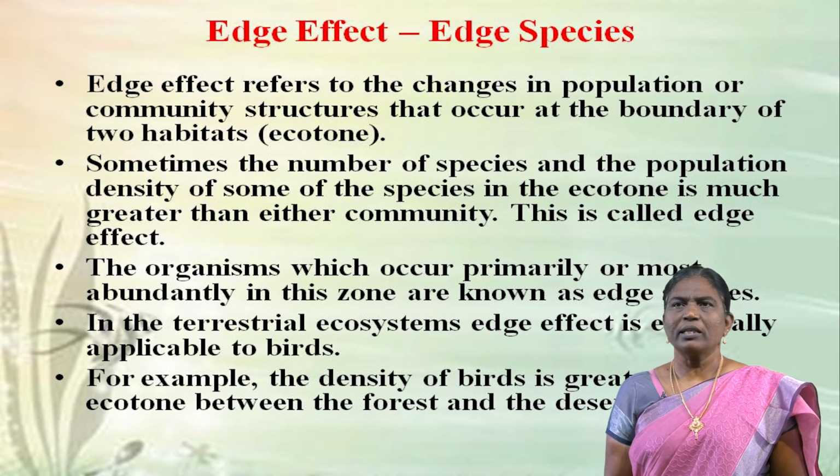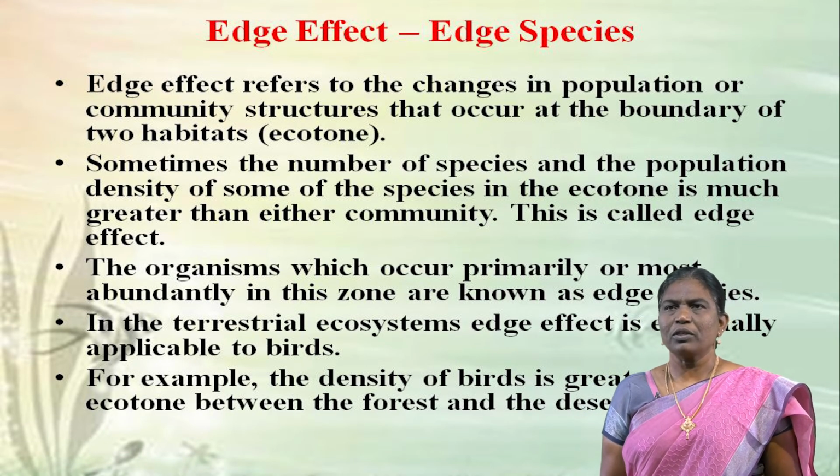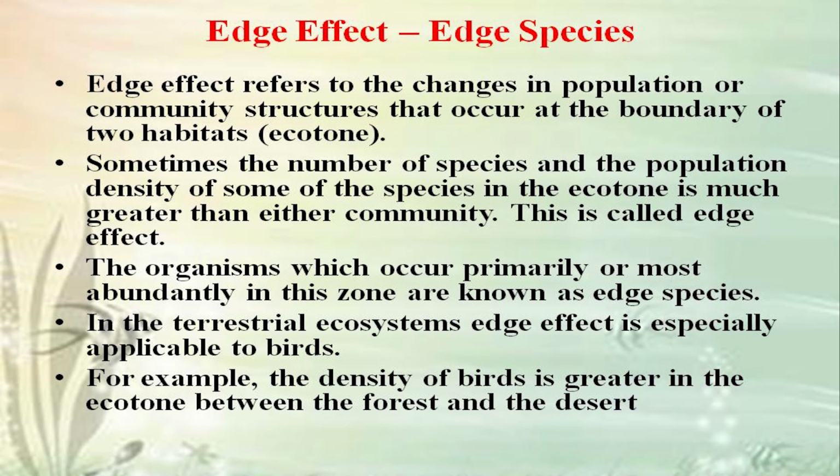The next is about the edge effect and also about the edge species. Edge effect refers to the changes in population or community structures that occur at the boundary of two habitats. Sometimes the number of species and the population density of some of the species in the ecotone is much greater than in either community. This is called edge effect. The organisms which occur primarily or most abundantly in this zone are known as edge species.